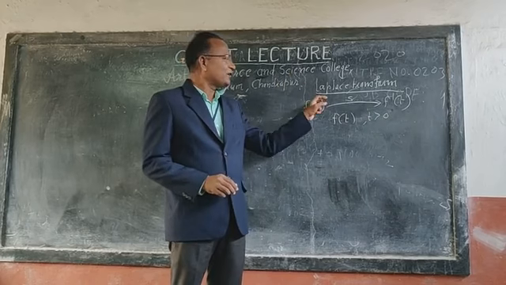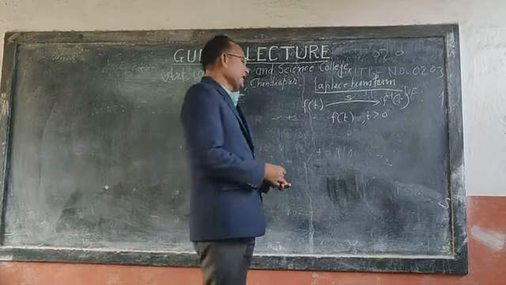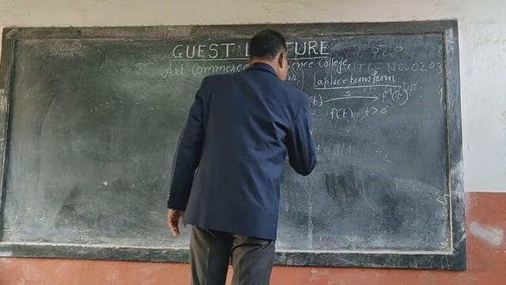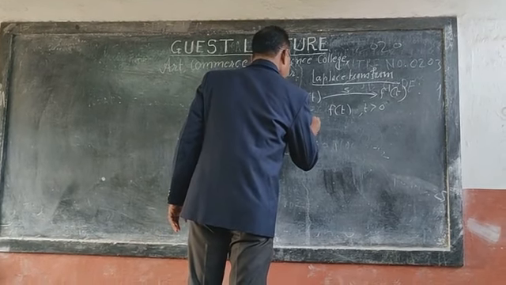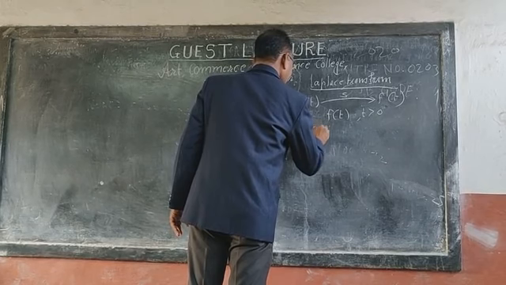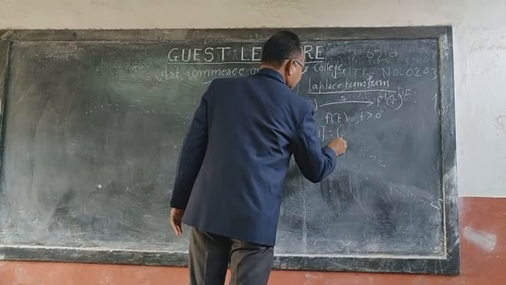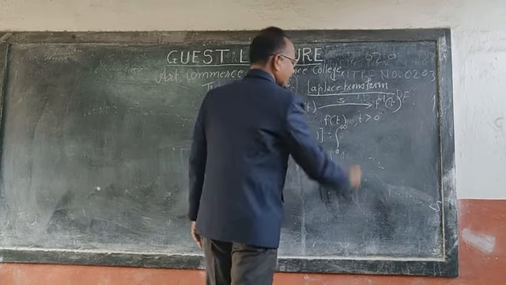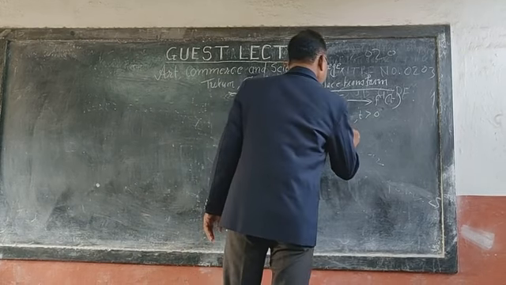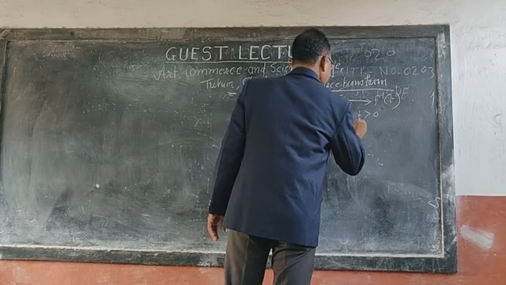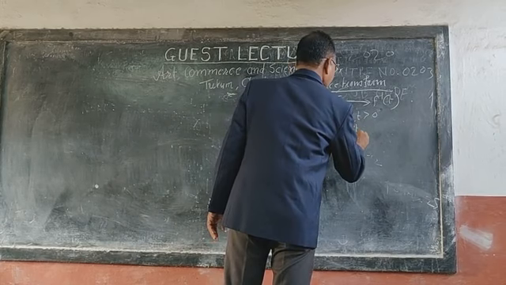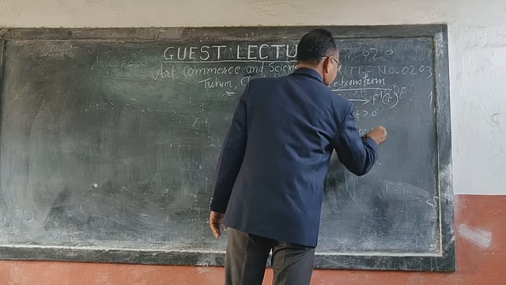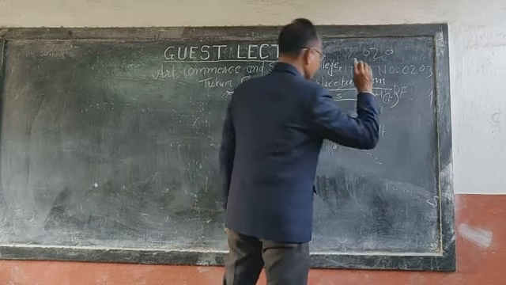Then its Laplace transform is defined as: Laplace of f of t is equal to the integration from 0 to infinity of e to the power minus st into f of t with respect to t.